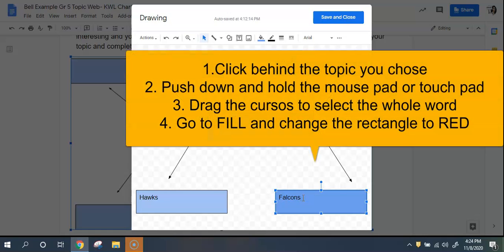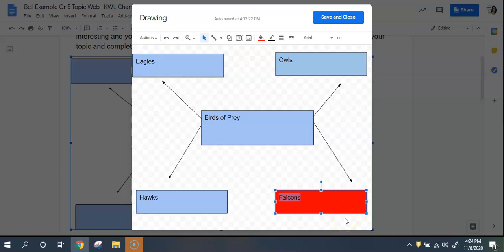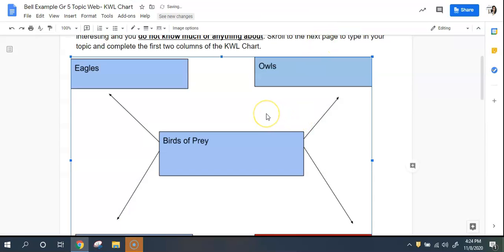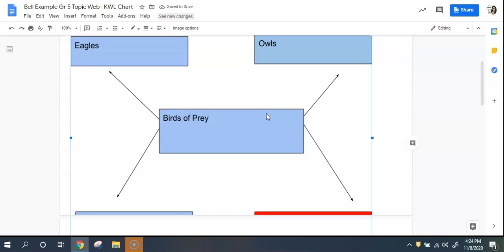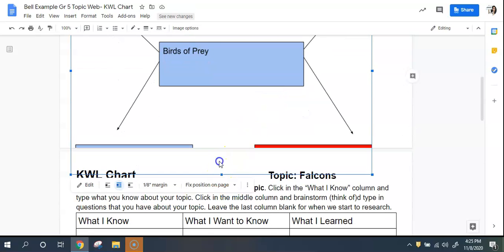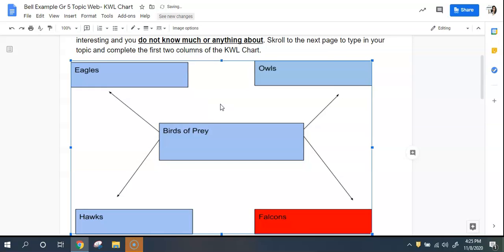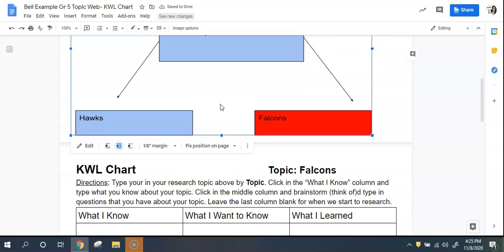What I want you to do is to click behind whatever one you choose as your topic, hold down your mouse, and you're going to select it. Then you're going to go up here to where it has fill color. You're going to make that red. Then I'm going to know this is your main topic. The small main topic that you're going to use, you're going to remember that too. Okay? So then you do save and close. So this part's filled out. Great. Let me do something here really quick so you can actually see it. All right, so there you have it. That's what you do on the first page.